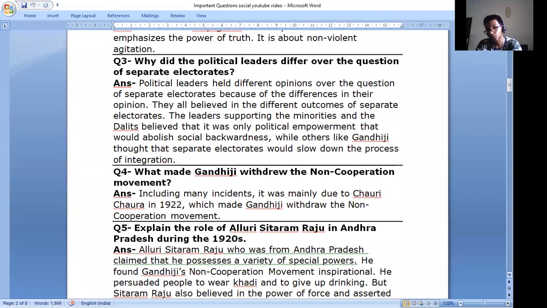Number 4. What made Gandhiji withdraw the non-cooperation movement? Answer. Including many incidents, it was mainly due to the Chauri Chaura incident in 1922 which made Gandhiji withdraw the non-cooperation movement. Let me repeat this answer, guys. Including many incidents, it was mainly due to the Chauri Chaura incident in 1922 which made Gandhiji withdraw the non-cooperation movement.